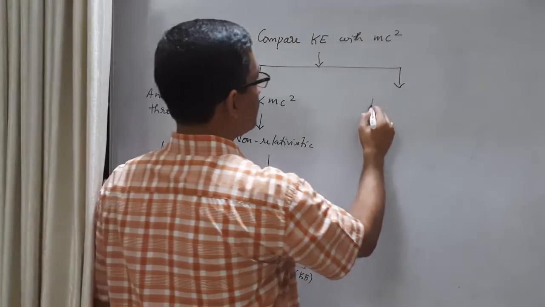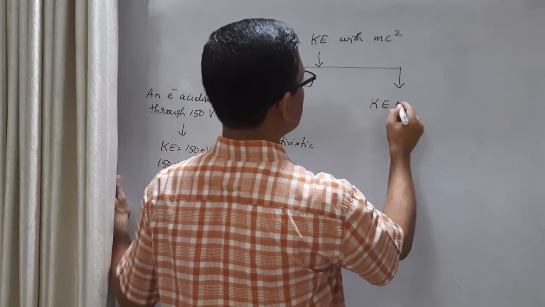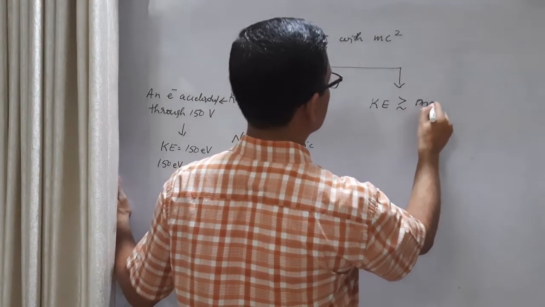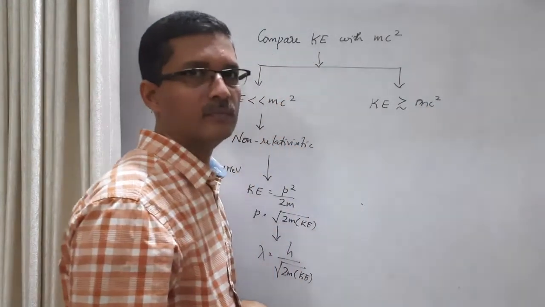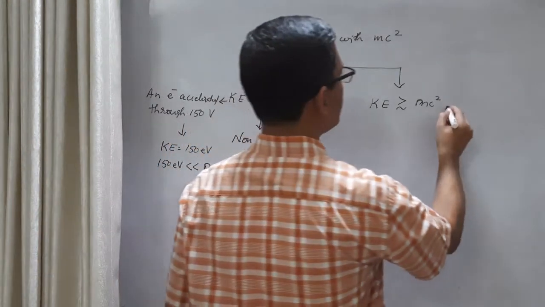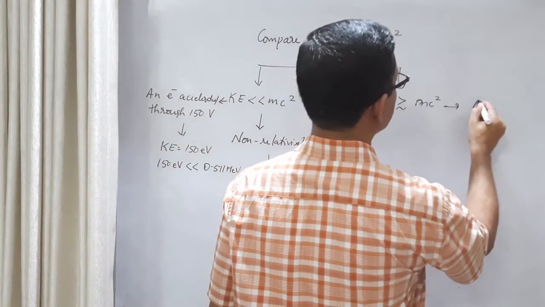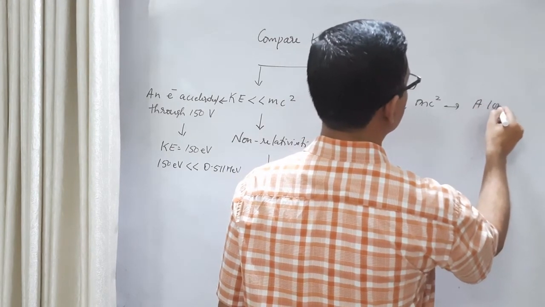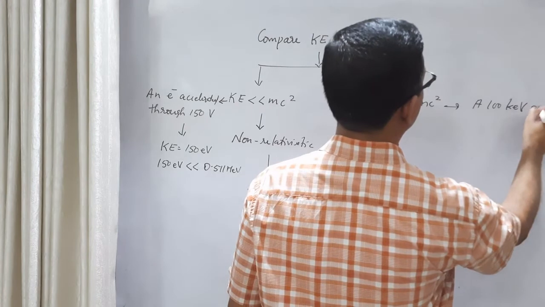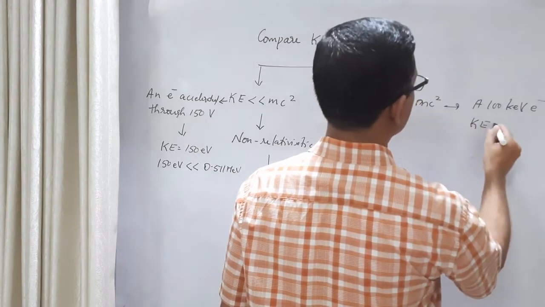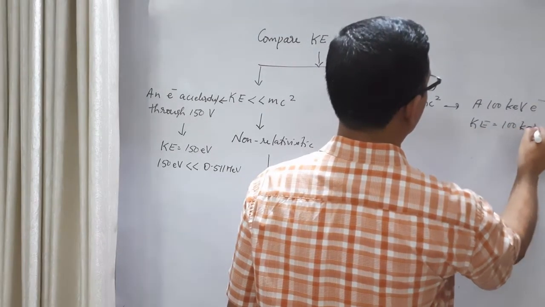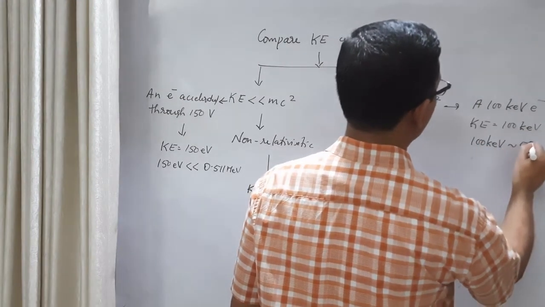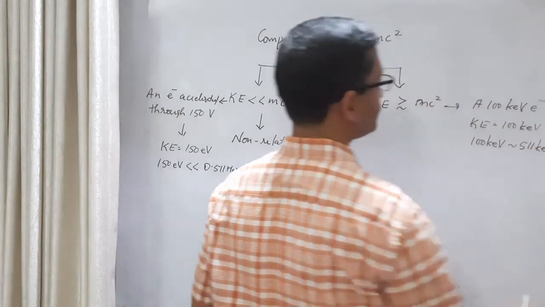On the other hand, if kinetic energy is greater than or of the order of rest energy, just like in the previous problem, that is a 100 keV electron, that means the kinetic energy is 100 keV, and 100 keV is of the order of 511 keV, which is the rest energy.